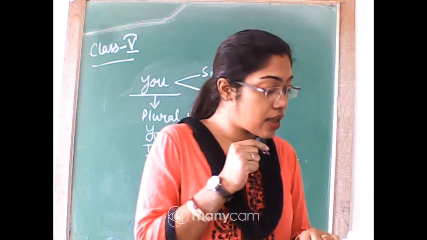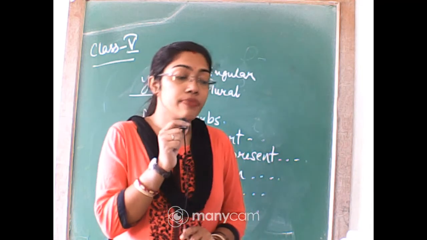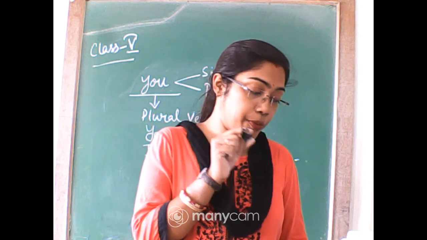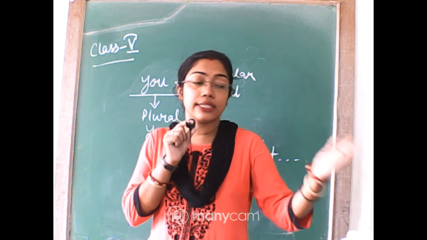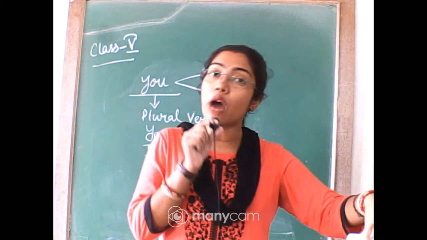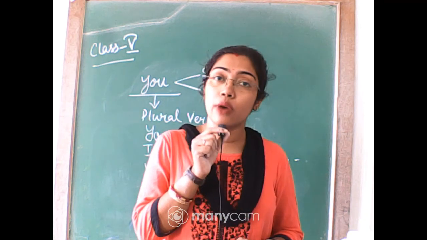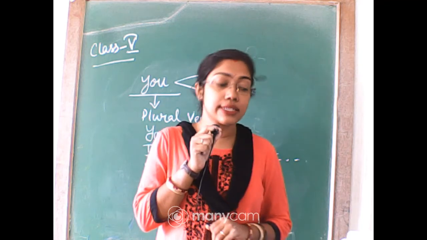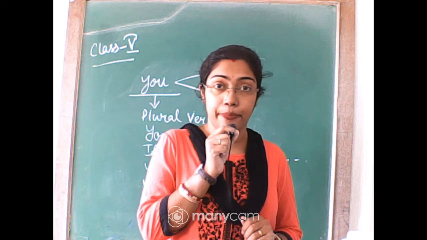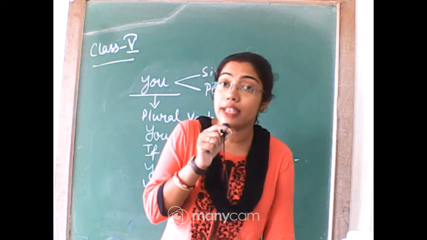Okay. So come to the next part, that is, let us now take some examples to see how the verb changes its form when the subject is a pronoun. In part B, we have learned the noun part. Now we are going to see the pronoun part. See, a singular pronoun I. I is a singular pronoun. So with I, if it is present tense, I am using am, not is. With I, we always use am in the present tense.